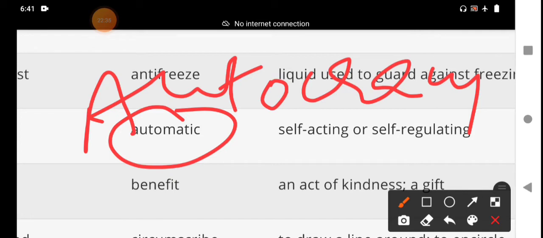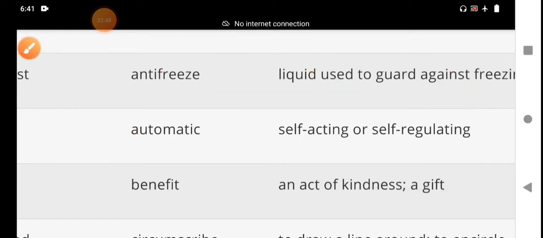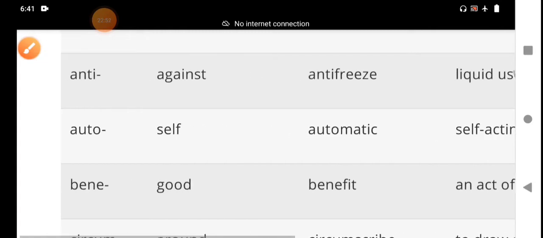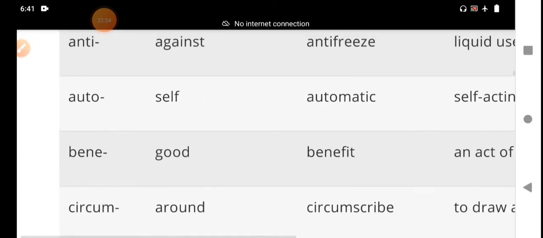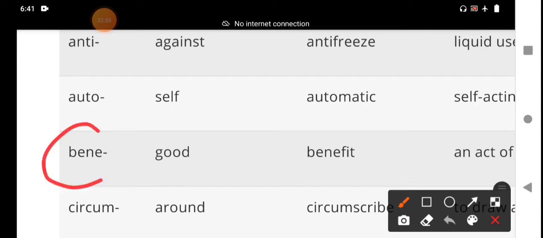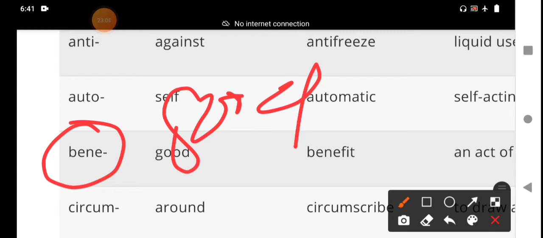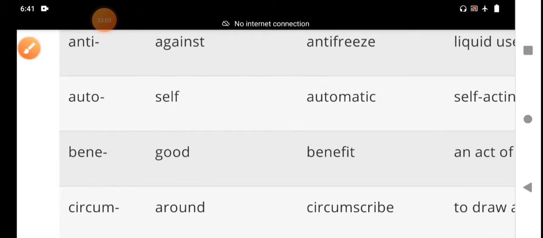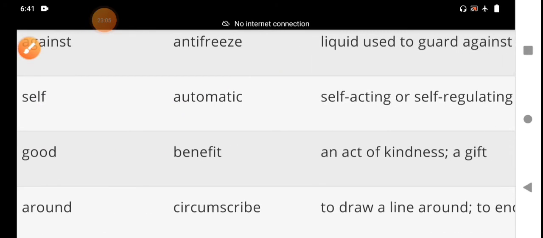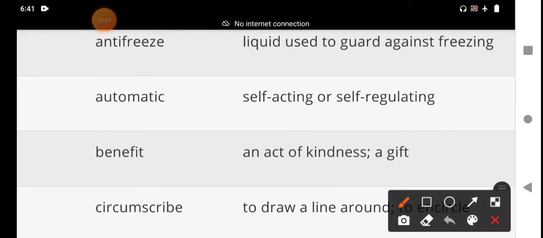Autocracy means a government where one person has the power over the others. That is one kind of government. And then the important root word is bene. Bene means good. Here the word given is benefit.